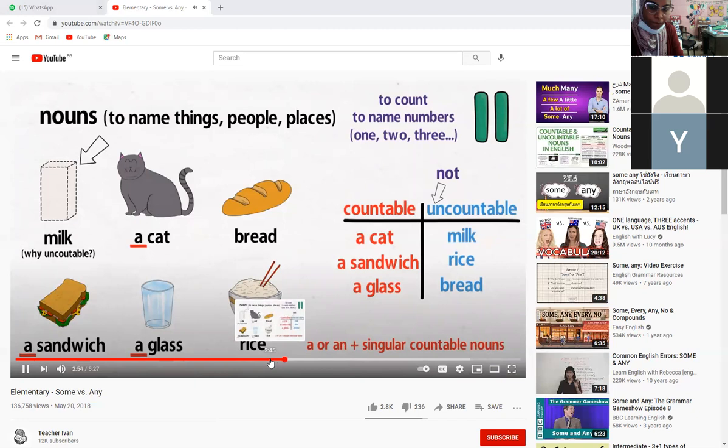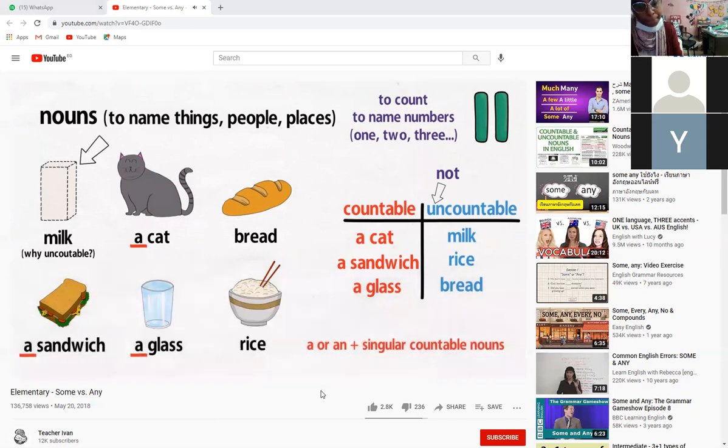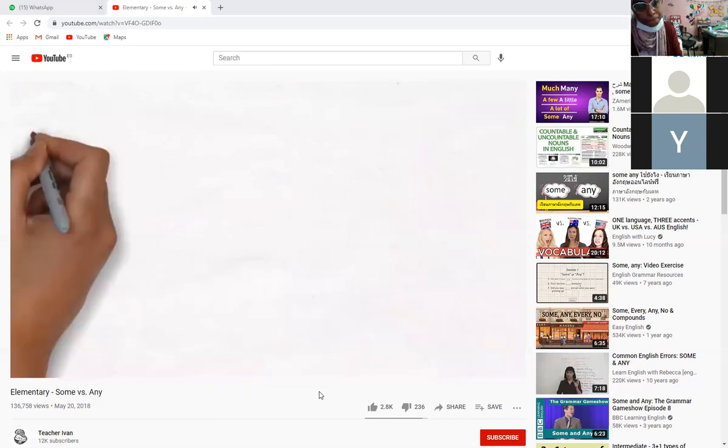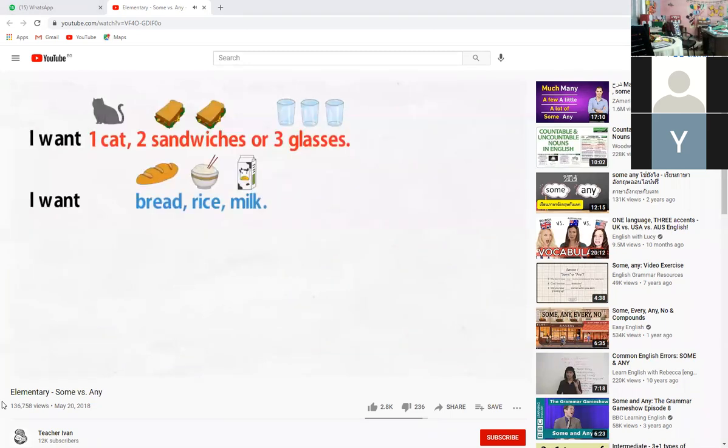With countable nouns, we can easily say something like, I want 1 cat, 2 sandwiches, or 3 glasses. And if we want to say something like, I want bread, rice, or milk, instead of numbers, we can say some.